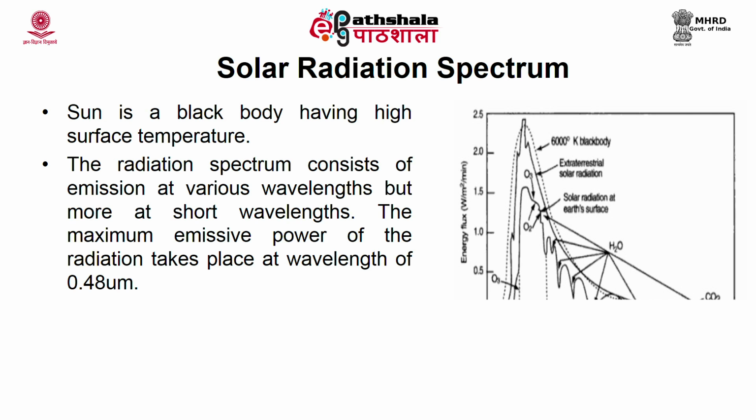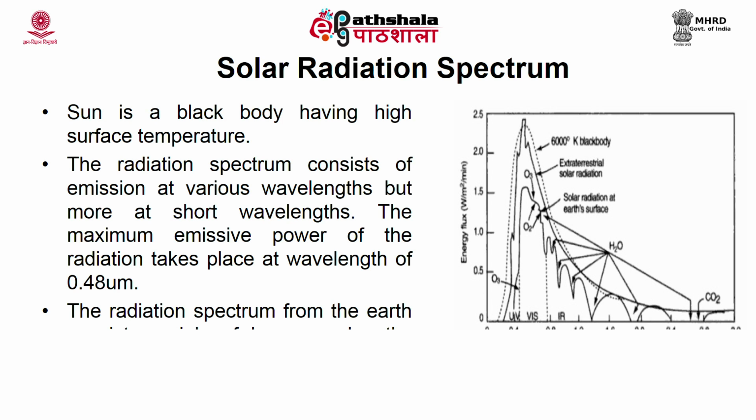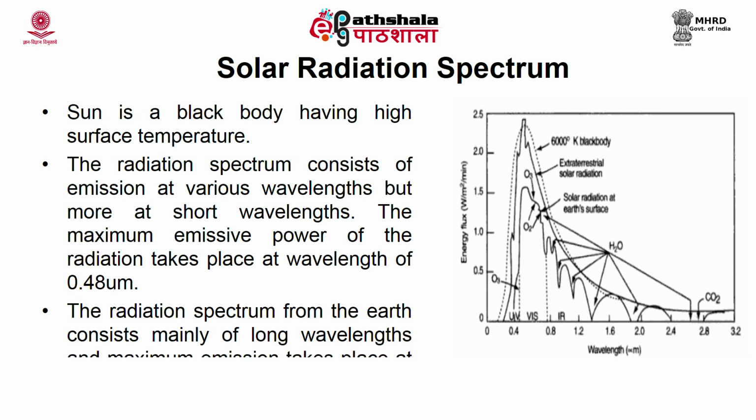And if you compare this with the radiation emitted from the earth, we can see that the earth is also a black body emitter and it has a surface temperature of 288 Kelvin or 15 degrees Celsius. This radiation spectrum from the earth mainly consists of emission of the longer wavelength. So, the maximum emission takes place at a wavelength of around 10 micrometer. So, if you compare the radiation from the sun and the earth, we can see that the sun's radiation mainly consists of the shorter wavelength while the radiation from the earth is longer wavelength radiation.